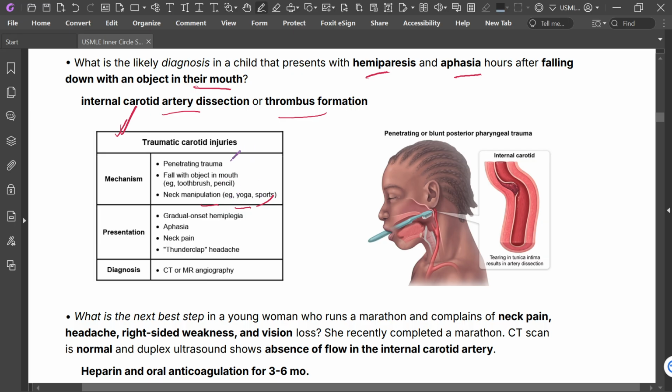General presentation is sudden onset hemiplegia, aphasia, neck pain, and thunderclap headache; CT or MR angiography. This is penetrating or blunt posterior pharyngeal trauma. The toothbrush goes and hits the internal carotid artery, and there is tearing of the tunica intima, resulting in carotid artery dissection.